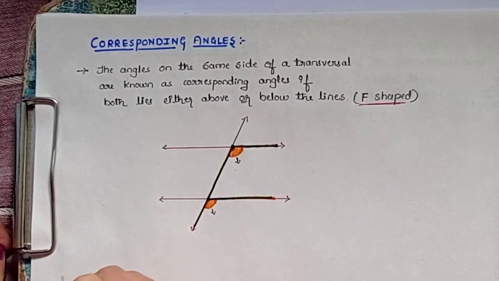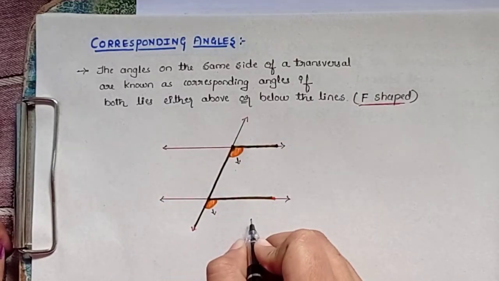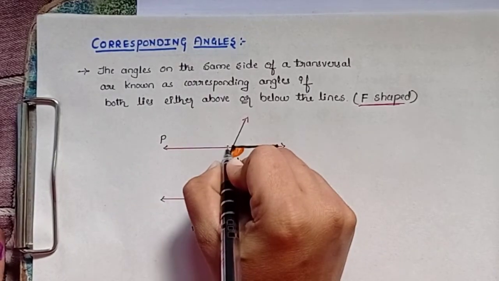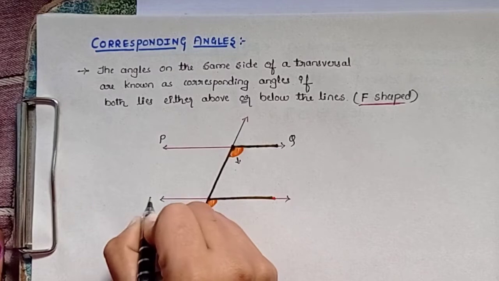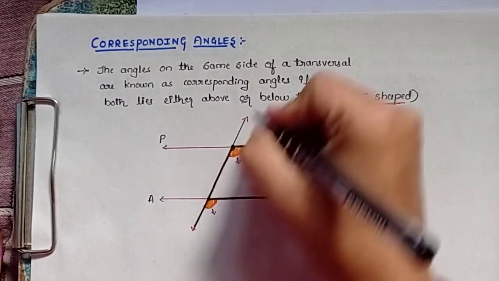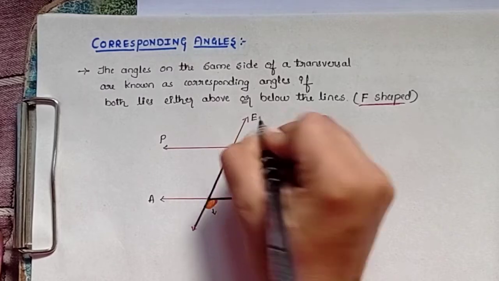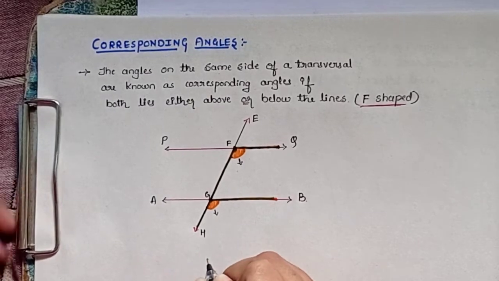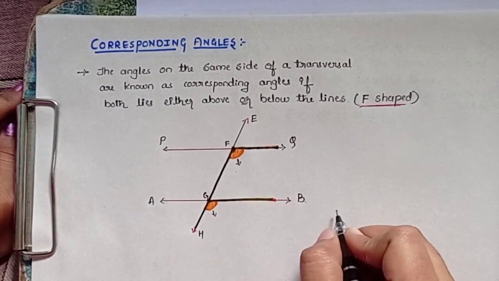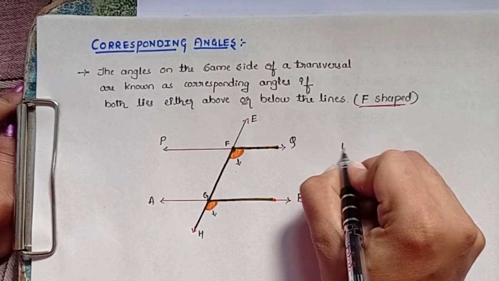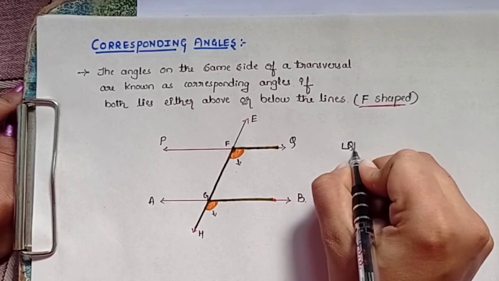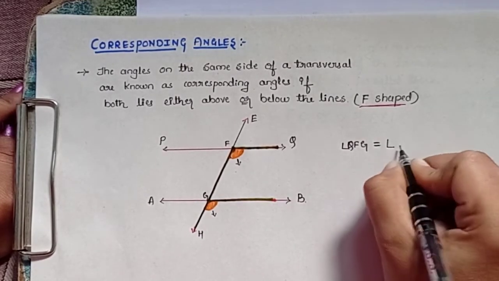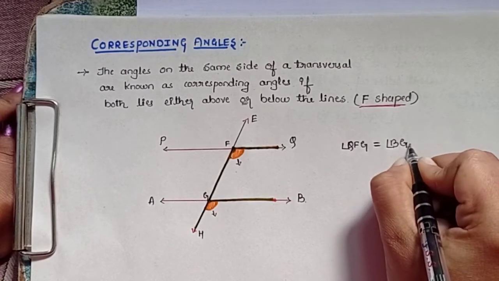If I name these parallel lines and all the intersecting points, I can easily show you which are those angles. If I name the parallel lines PQ and AB, and the transversal EFGH, then the corresponding angles are, first of all, angle QFG equal to angle BGH.